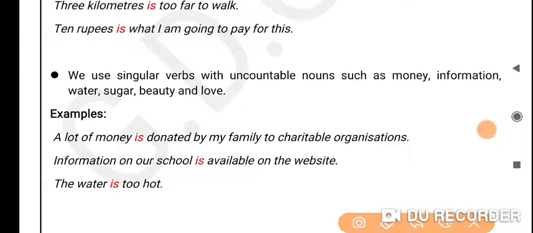Another rule is that we use singular verbs with uncountable nouns. With uncountable nouns, we always use a singular verb, be it money, water, information, sugar, beauty, love. We always use singular verbs with them. For example, a lot of money is donated by my family to charitable organizations. Information on our school is available on the website. The water is too hot. So as you can see in the examples, we are using singular verbs with uncountable nouns.